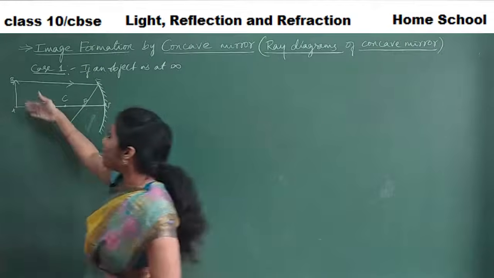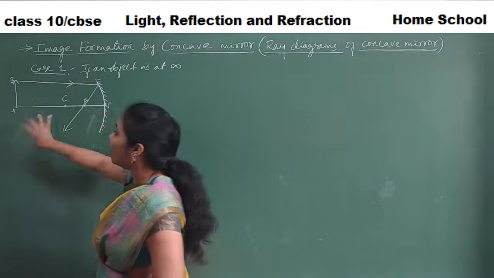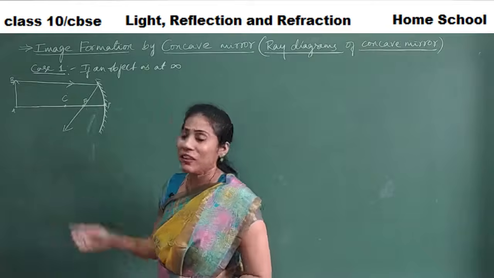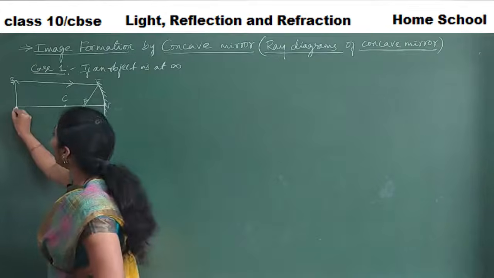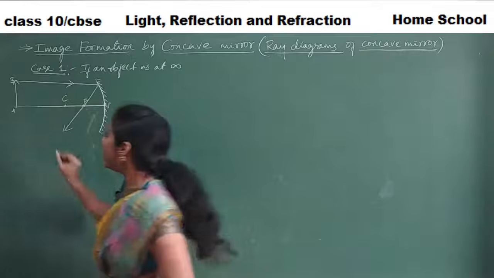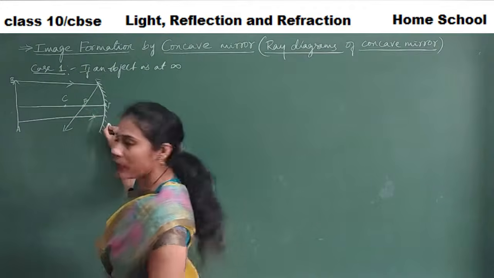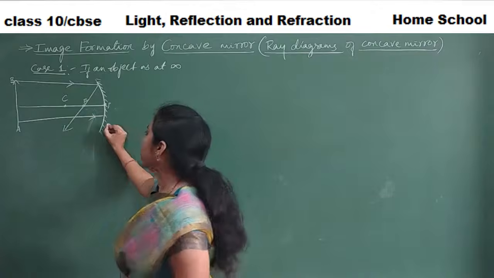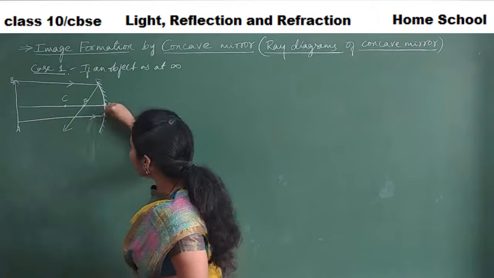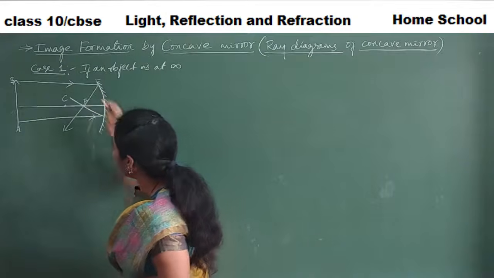Okay, whatever the incident rays that are coming from this object, most of the rays always remain parallel only. Now I will take another parallel incident ray here. I am taking another incident ray because I need two incident rays to show the image formation. Say this is the incident ray parallel to the principal axis. Here also the reflected ray will pass through the focus.